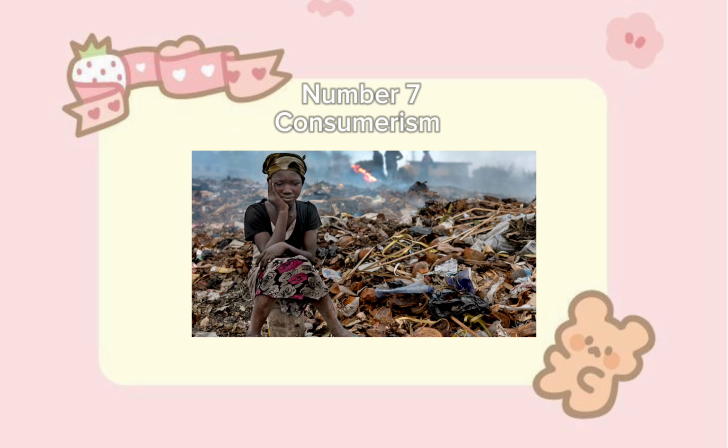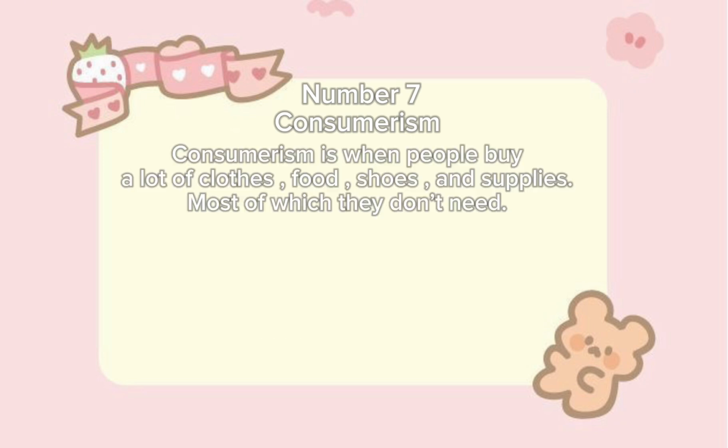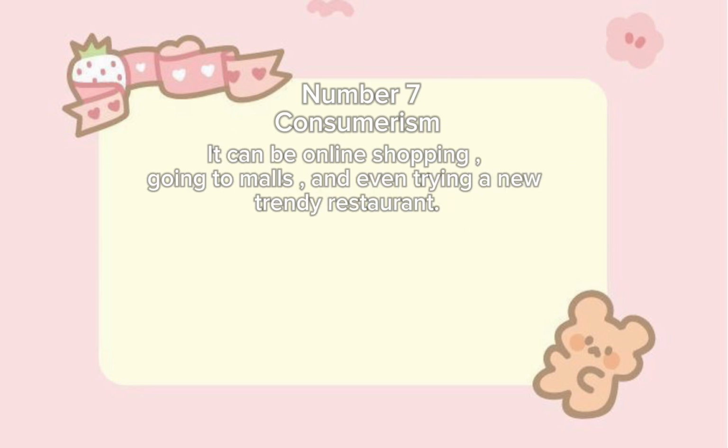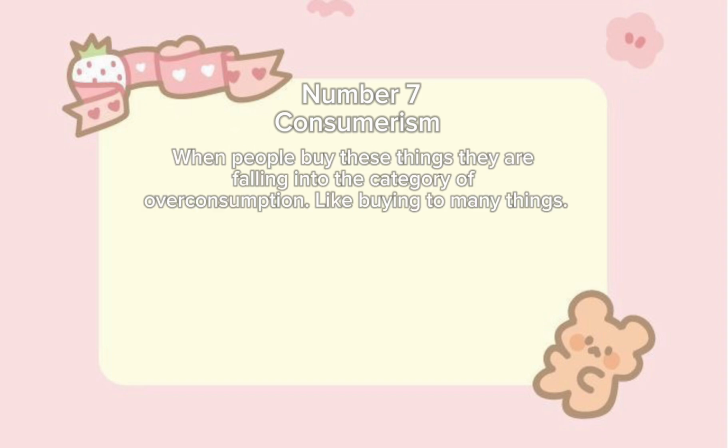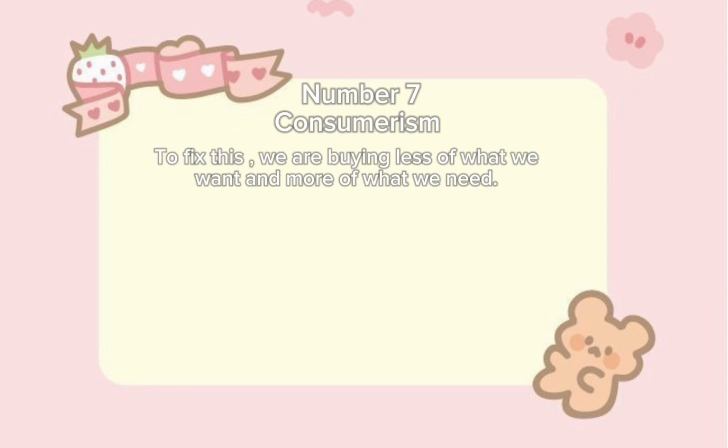Number 7. Consumerism. Consumerism is when people buy a lot of clothes, food, shoes, and supplies, most of which they don't need. It can be online shopping, going to malls, and even trying a new, trendy restaurant. When people buy these things, they are falling into the category of overconsumption, like buying too many things. To fix this, we are buying less of what we want and more of what we need.